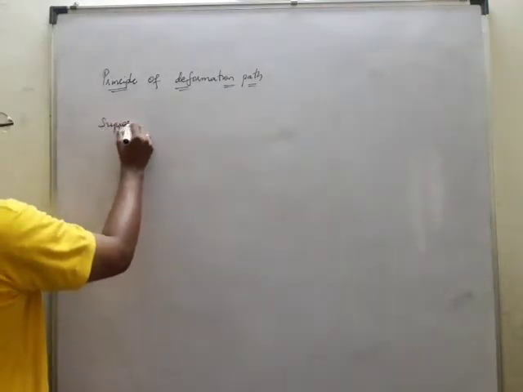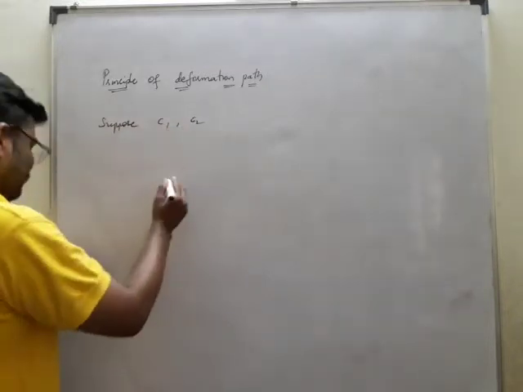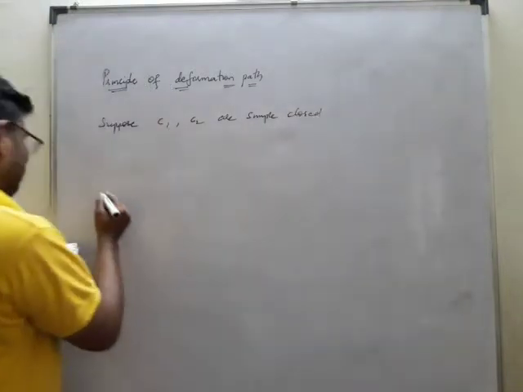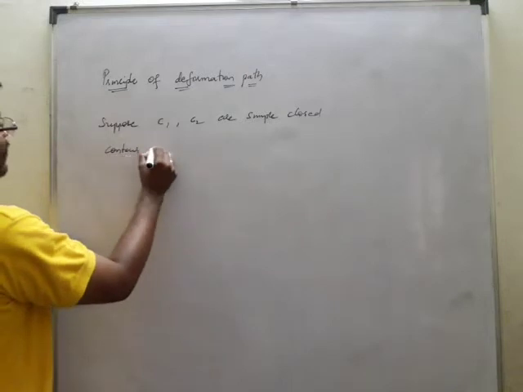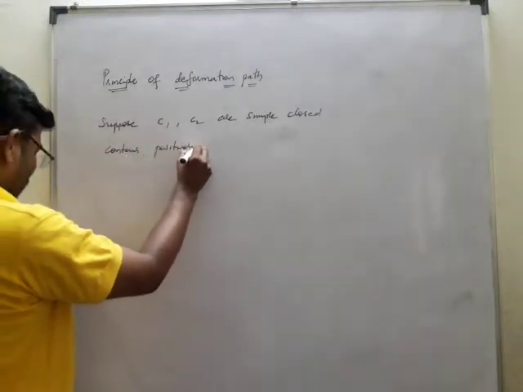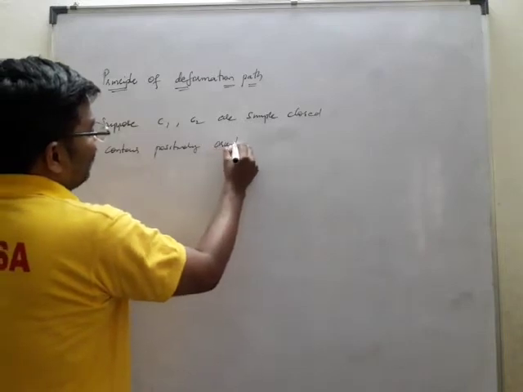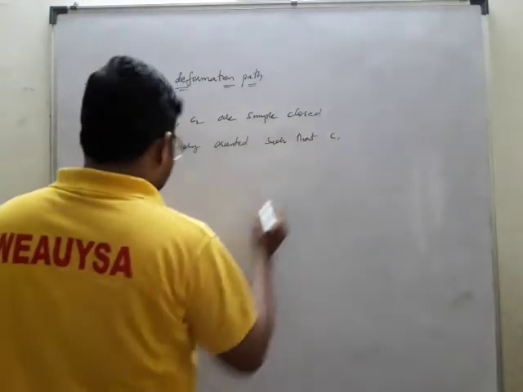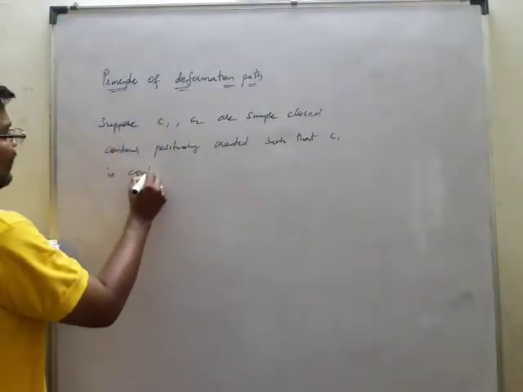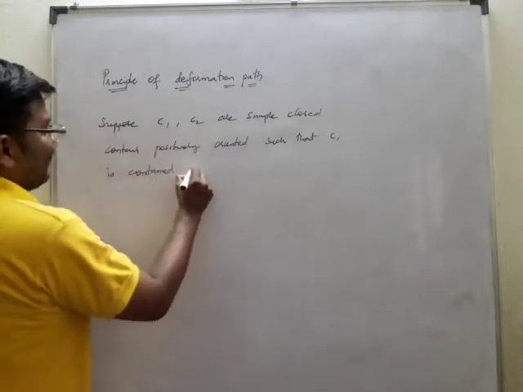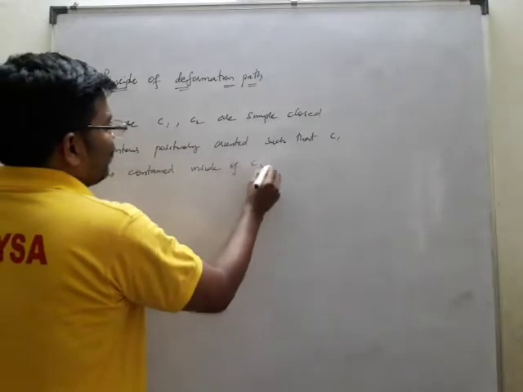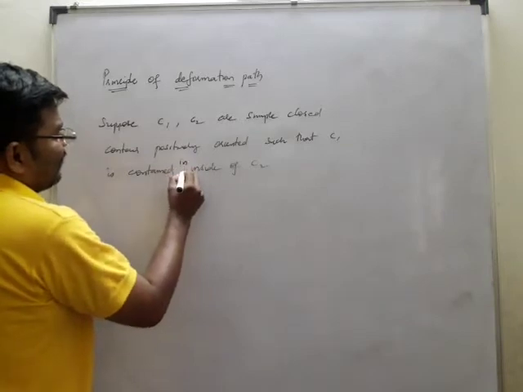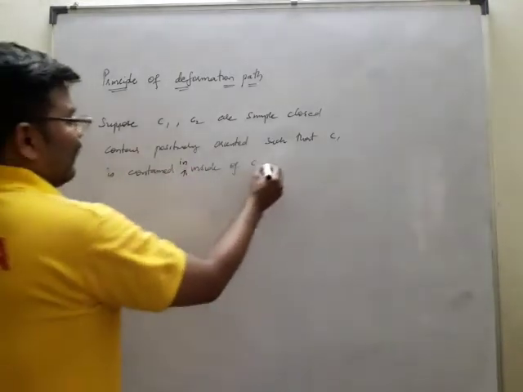That is, suppose C1 and C2 are simple closed contours, positively oriented, such that C1 is contained inside of C2.